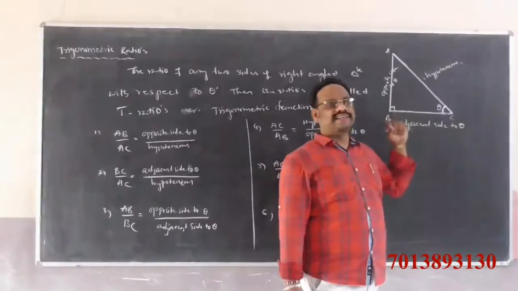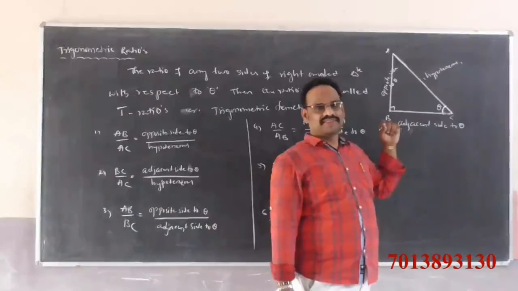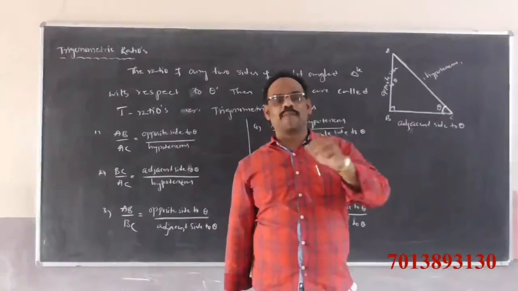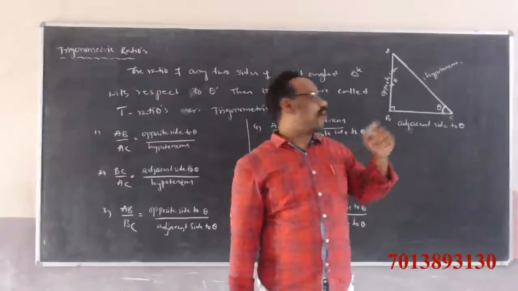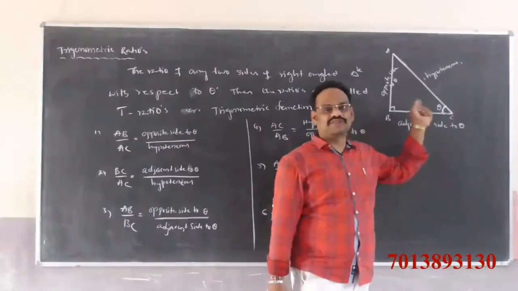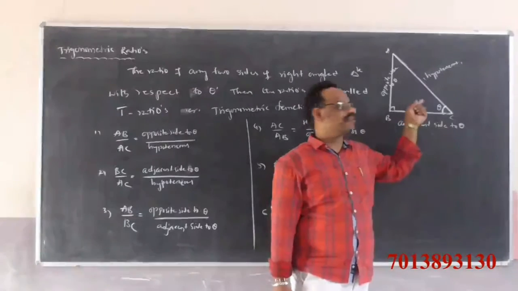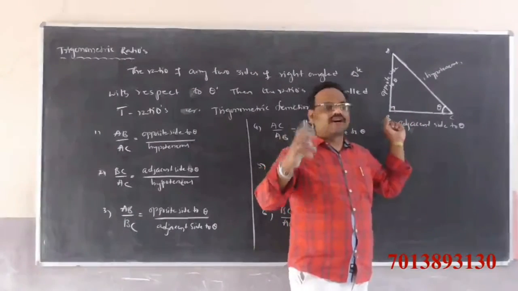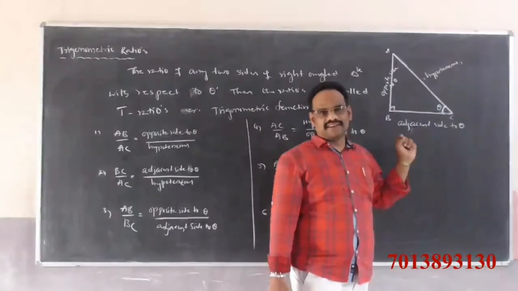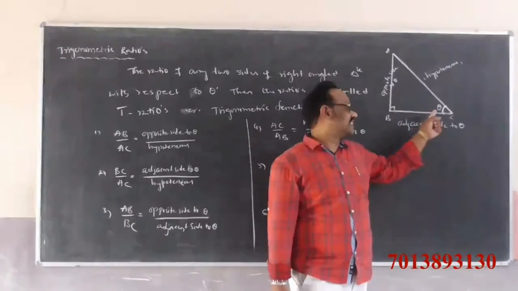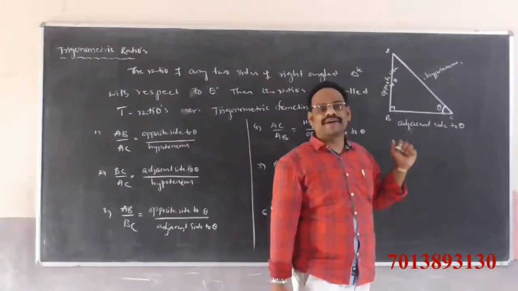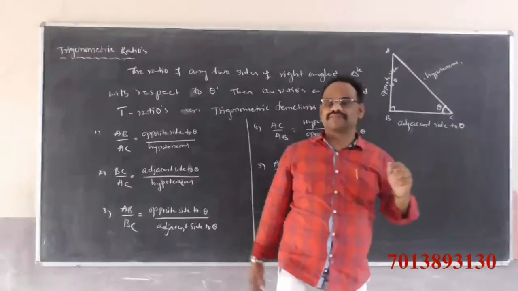So the trigonometric ratios or trigonometric functions are the possible ratios of any two sides of a right angle triangle with respect to theta.